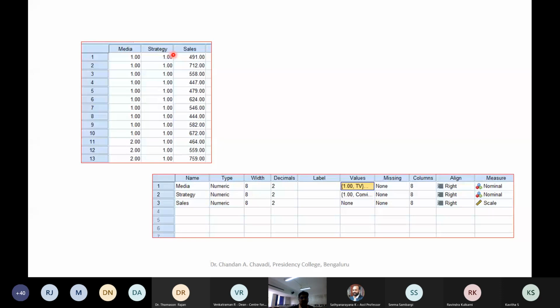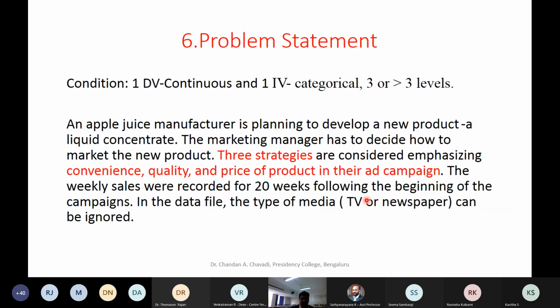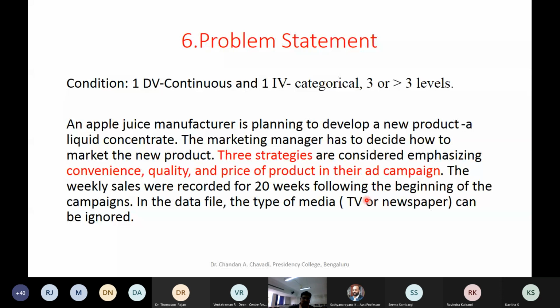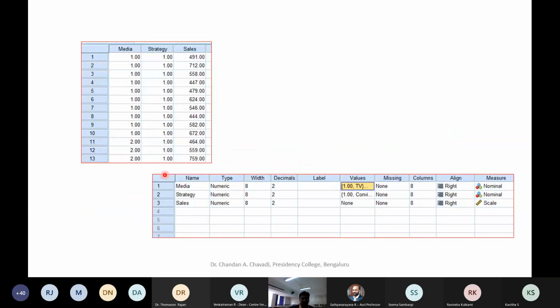So you can see here strategy 1, 2, 3. 1 is convenience, 2 is quality, 3 is price. So I highlight more on the price, or more on the convenience, or more on the quality, and I try to see whether this ad campaign had an impact in terms of sales or not. You can ignore the media and the rest, but right now we are considering only these two things that you can see on your screen.